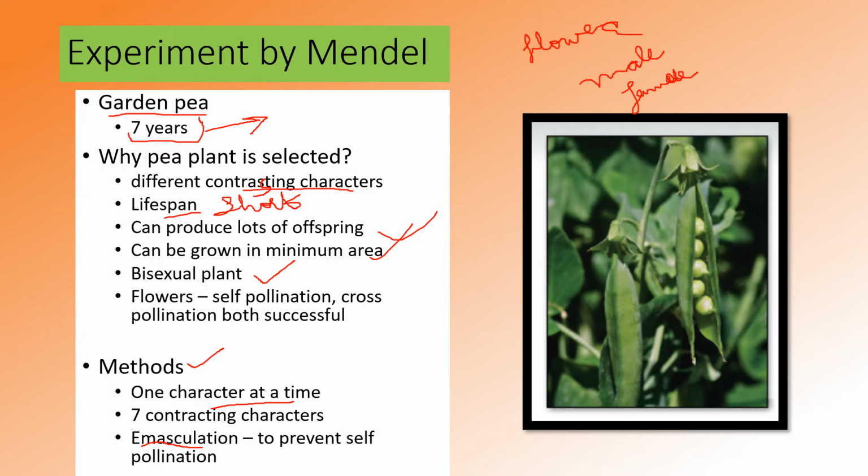This is the process of removal of anthers or pollen grains from the flower so that the flower becomes a female flower. Then he can use any other desired flower for cross fertilizing this female flower.